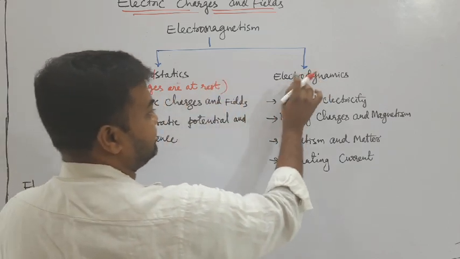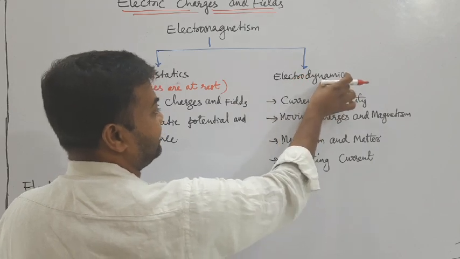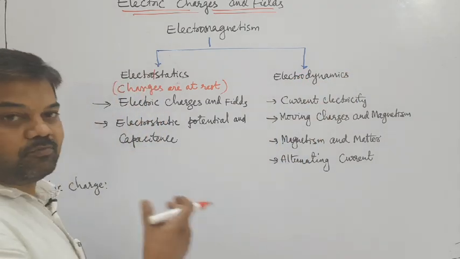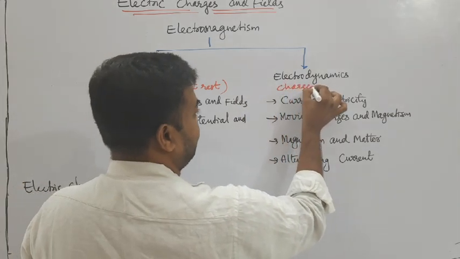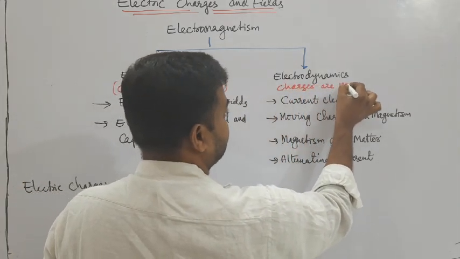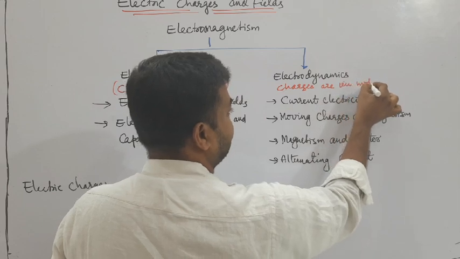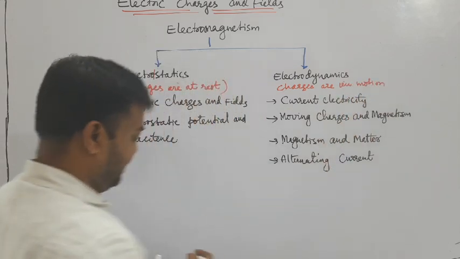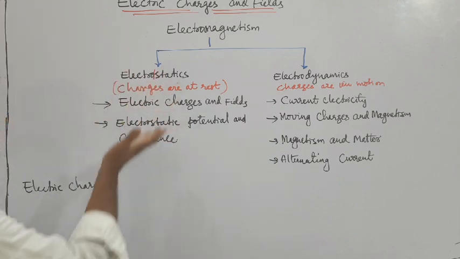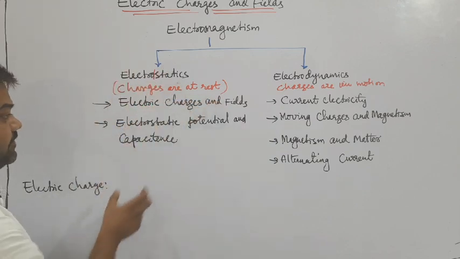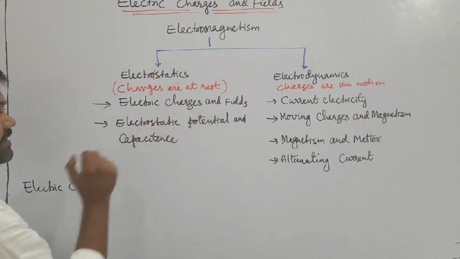Electrodynamics, charges are in motion. Dynamics is nothing but motion. That's why they call it charges in motion. Again, this electrostatics we further divide into electric charges and fields, and electrostatic potential and capacitance.